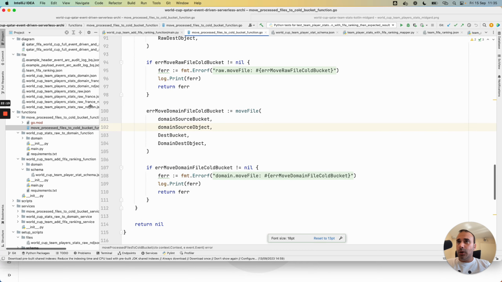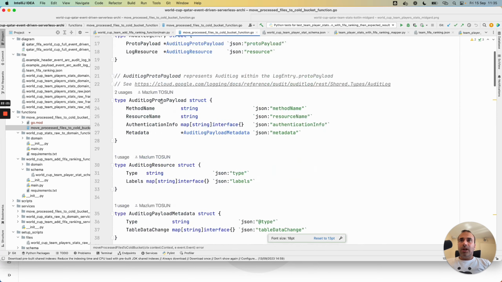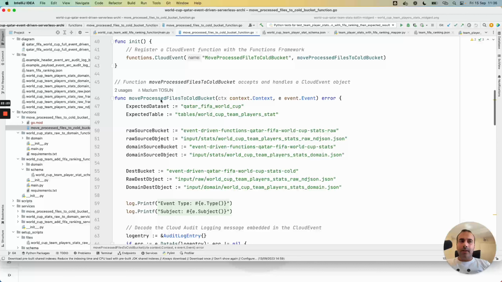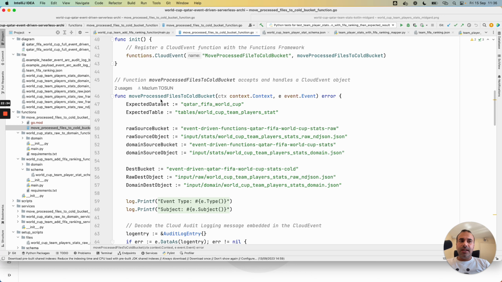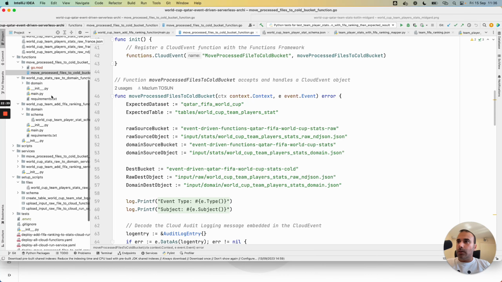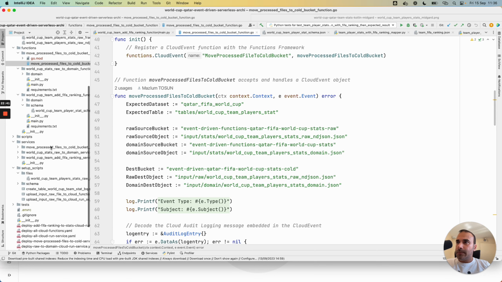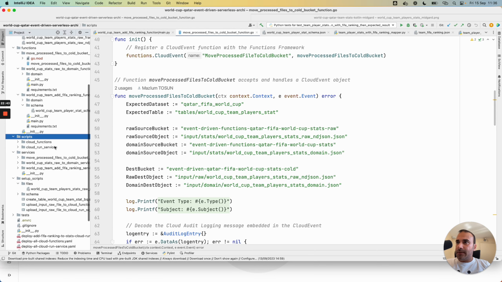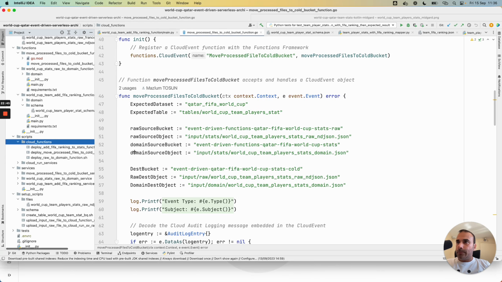This last cloud function will be triggered when the data is loaded to the output BigQuery table. And in this case, to show a little bit the Eventarc triggers, I have some scripts for a cloud function.